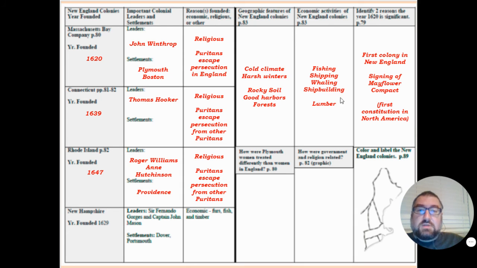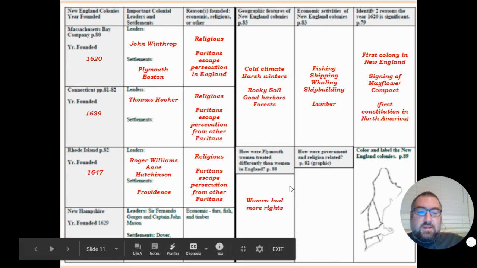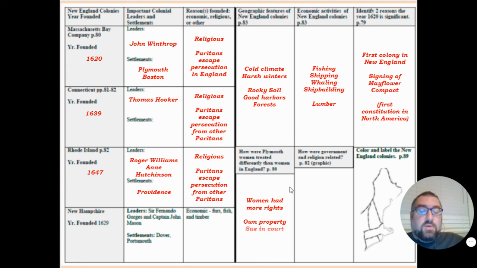Now, as I previously mentioned, Puritans were uptight and strict, but they came here because they were escaping persecution in England. So how were women treated in Plymouth differently than women in England? Well, generally, they had more rights. A woman was not allowed to own property just by herself, but if a woman was married to a man and that man died, she could hold on to that property. A widow was allowed to own property. Women were allowed to sue in court in Plymouth, and they weren't allowed to do that in England. Women were allowed to sign contracts, which they weren't allowed to do in England. So as you can see, there is a lot more freedom.